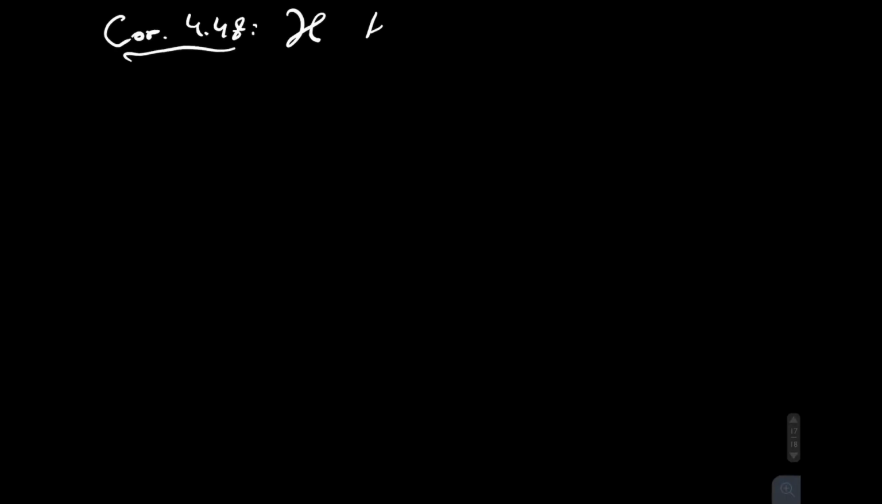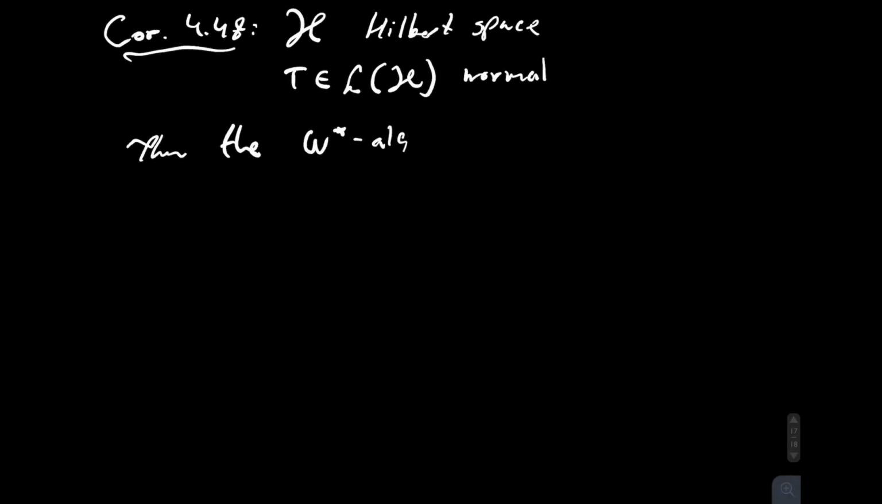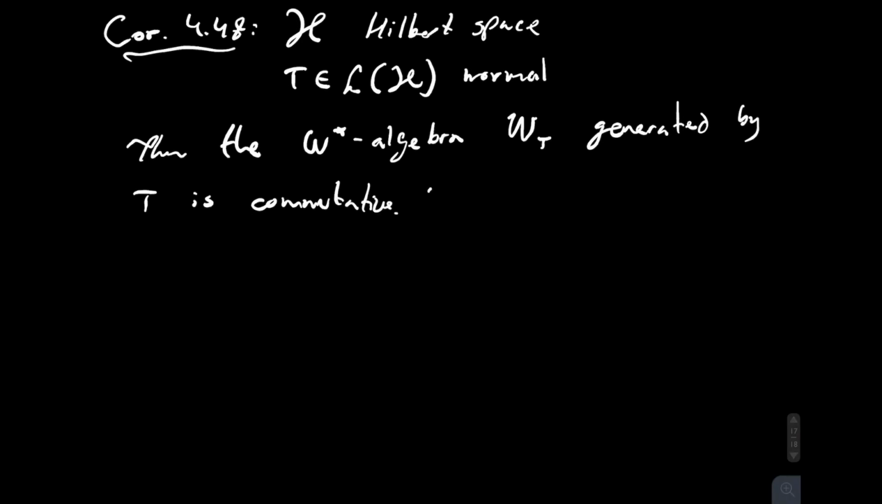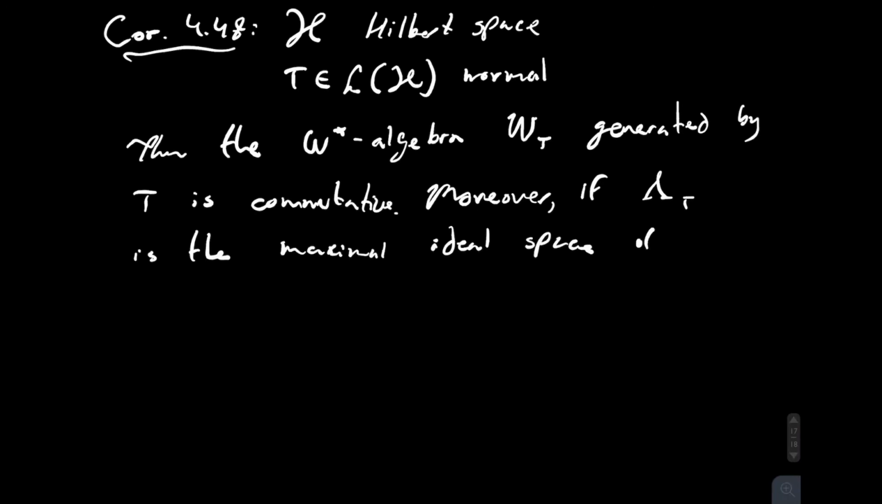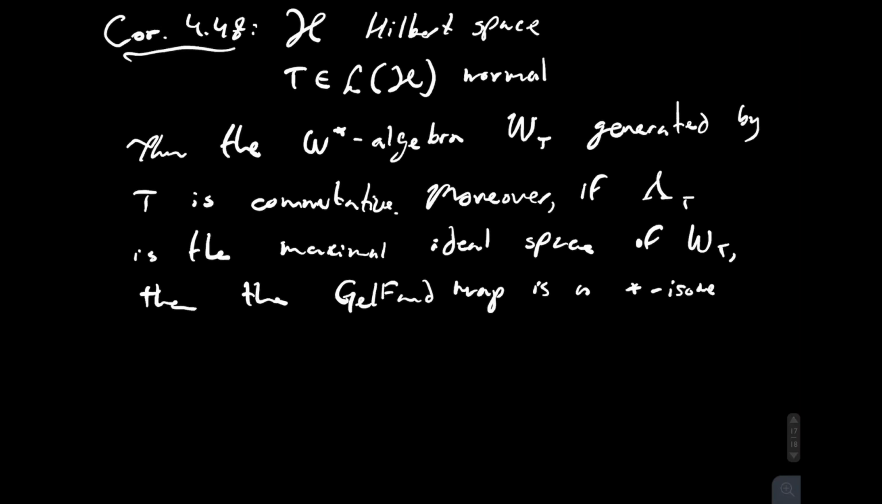Now, an interesting corollary of this is corollary 4.48, where if you have a Hilbert space H and a normal operator T over H, we see that the W-star algebra generated by this operator is commutative. Moreover, we also see that if lambda T is the maximal ideal space of WT, then the Gelfand map actually provides a star isometric isomorphism from MT to the complex valued functions over the maximal ideal space.